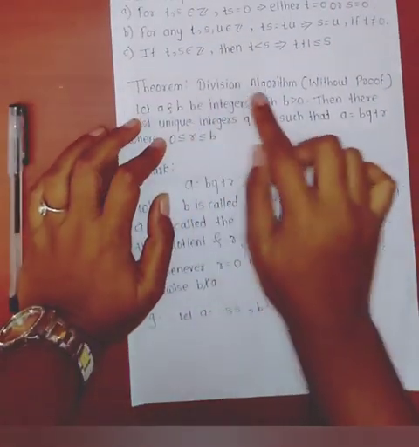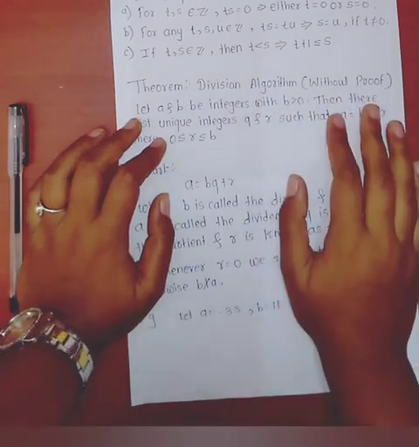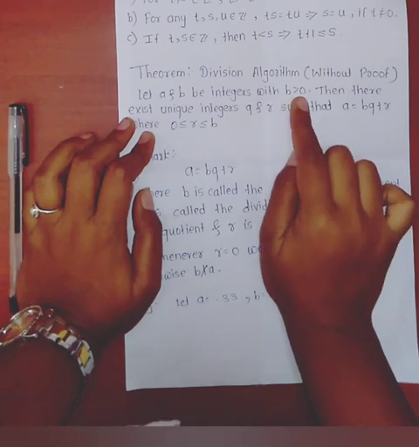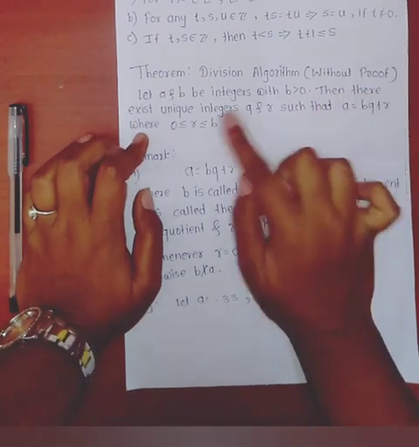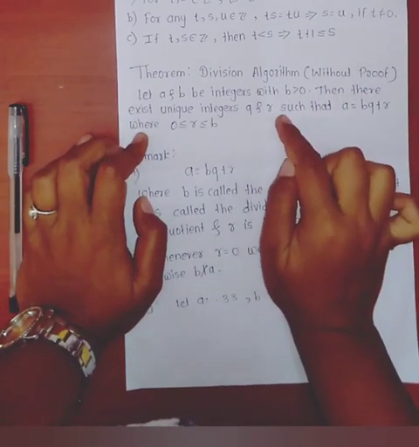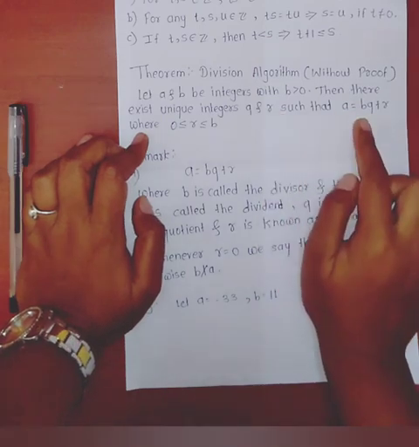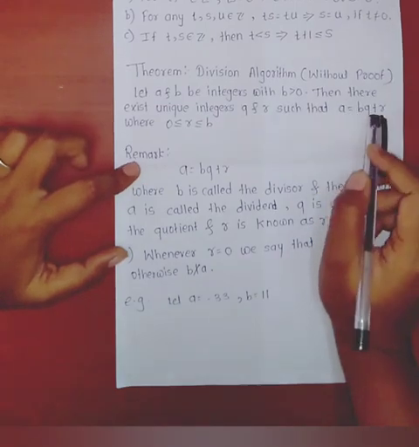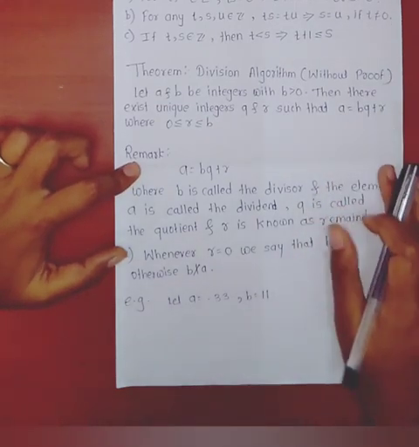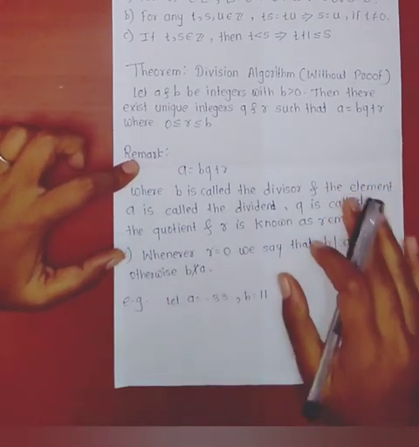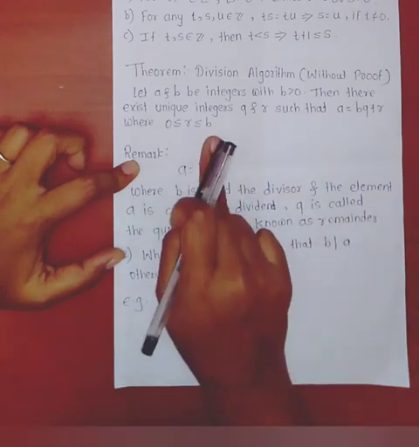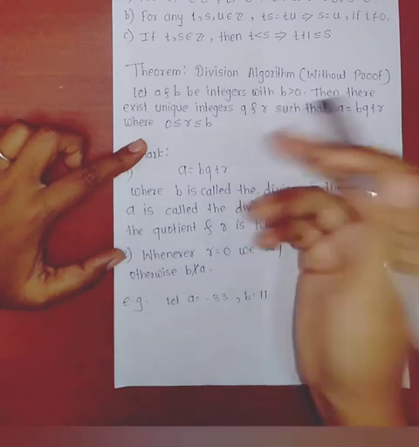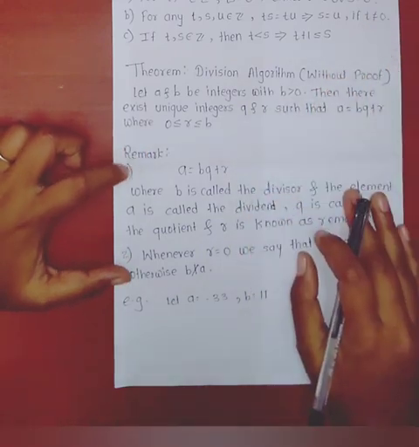Now, theorem, the division algorithm, without proof. Let a and b be integers with b greater than 0. Then there exist unique integers q and r such that a equal to bq plus r, where q and r are unique integers, with 0 less than or equal to r less than b. And this algorithm is useful for further theorems and examples.